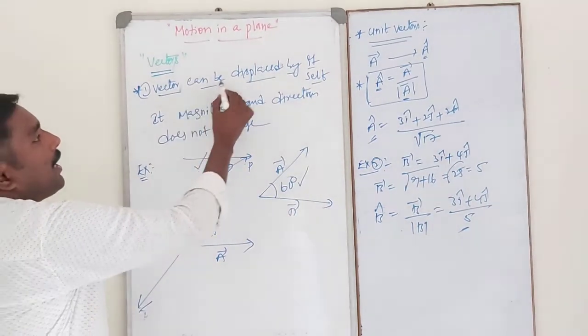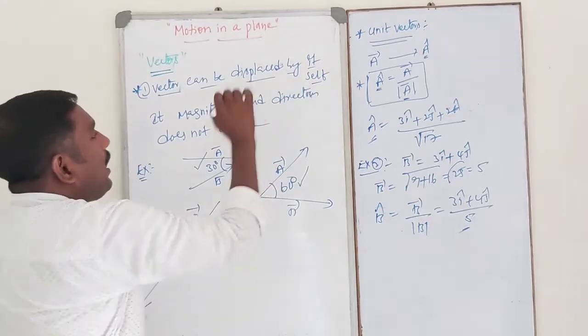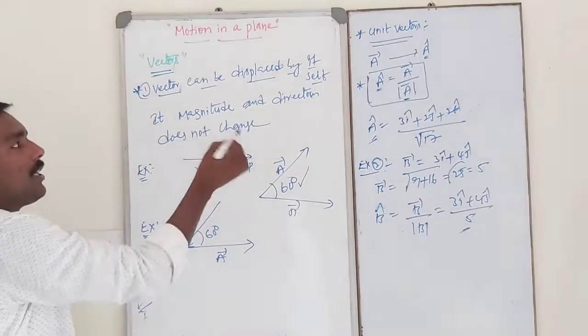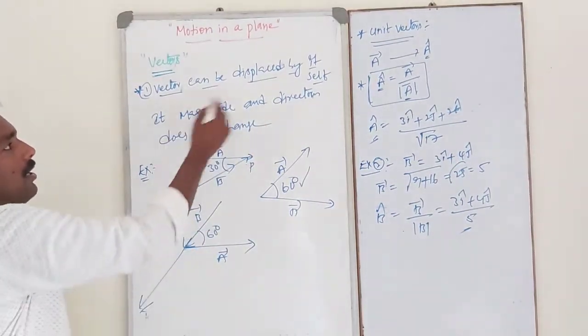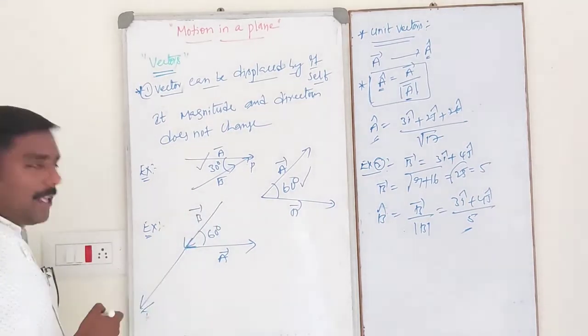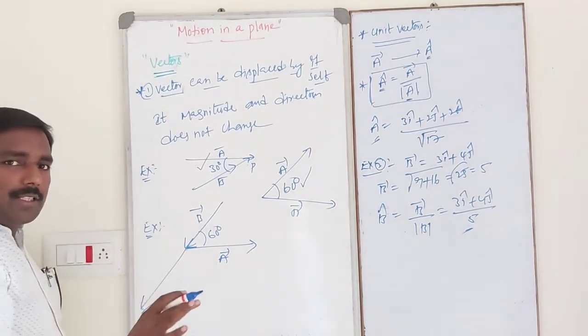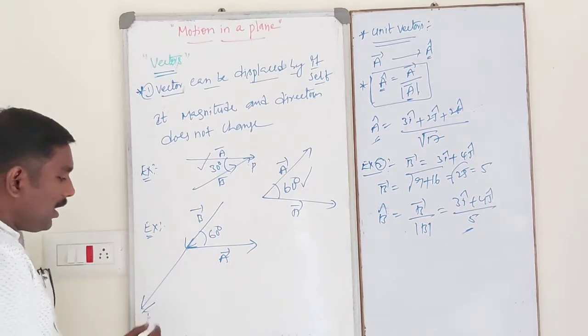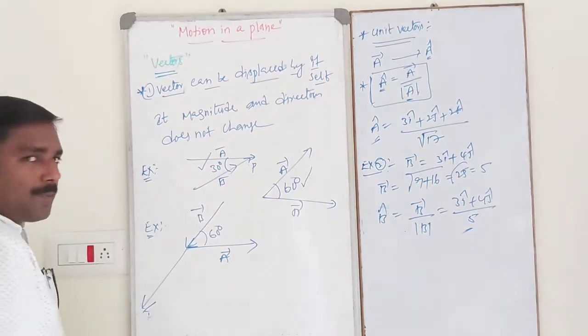See, a vector can be displaced by itself. Its magnitude and direction do not change. So vector B was displaced; the magnitude does not change and the direction also does not change. We displaced it in the same direction.